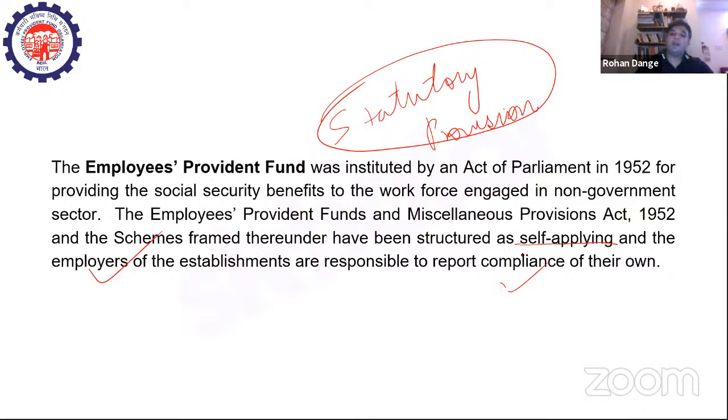Compliance is important as regards the execution of any act. What is compliance? Compliance is basically when you conform to the provisions of a particular act and when you behave accordingly. That is called compliance, right? So basically the employers of the establishments are responsible to report compliance of their own, whether they have complied with the provisions of the act or not. This has to be reported by the employers themselves, right?